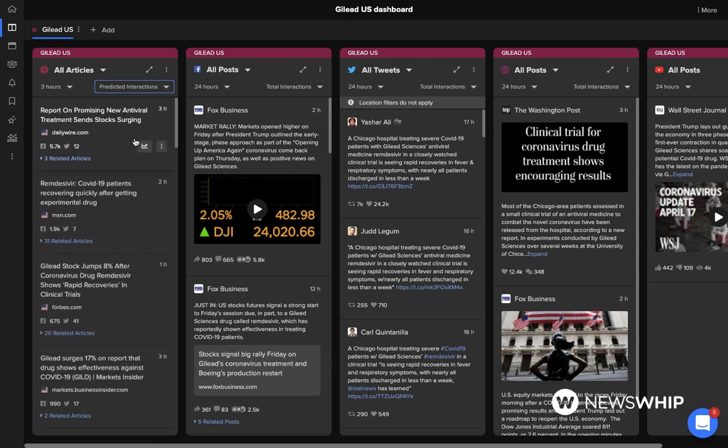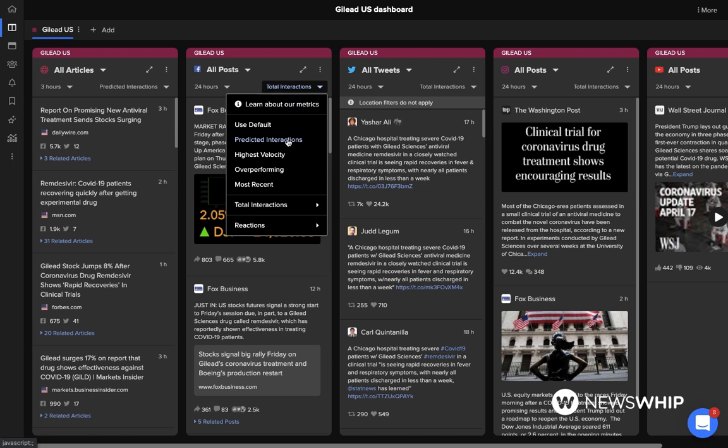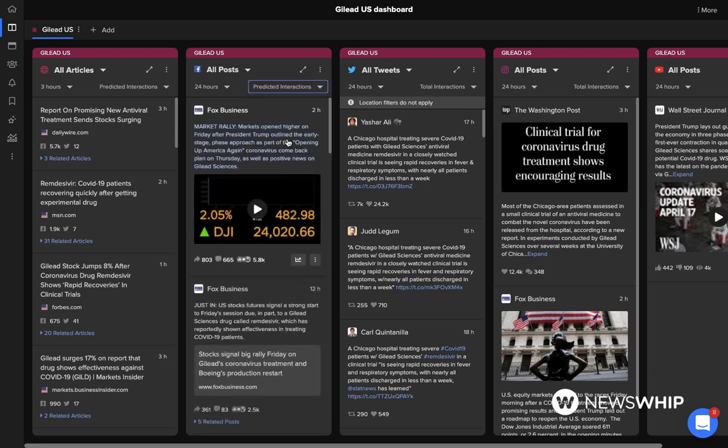This metric is especially important for crisis and opportunity monitoring, where you can now provide guidance founded on accurate predictions on the engagement and relative importance of any story within minutes of it appearing. Predicted interactions can be applied to our web and Facebook posts. We can click on a story card to see more information about the article's engagement numbers.